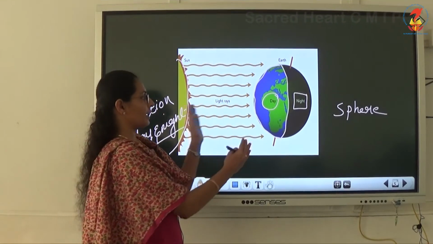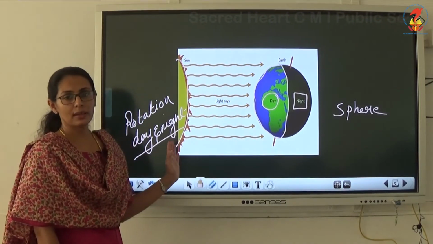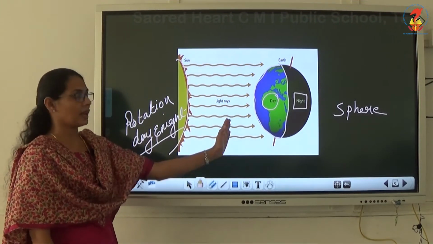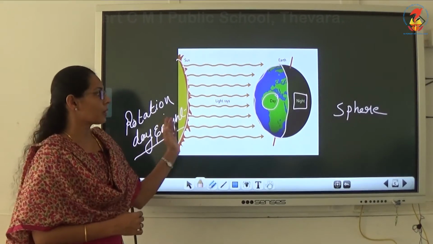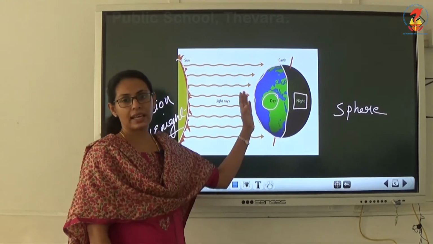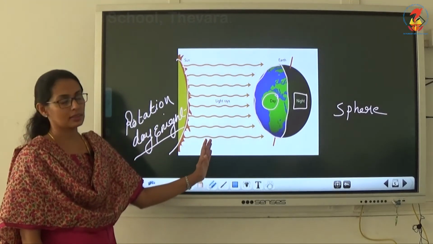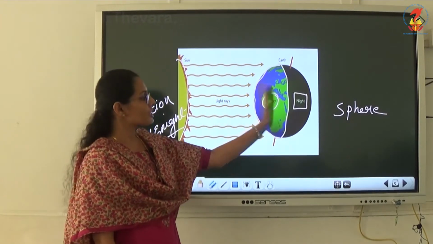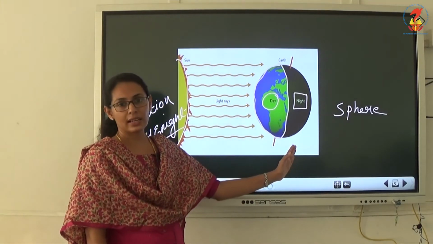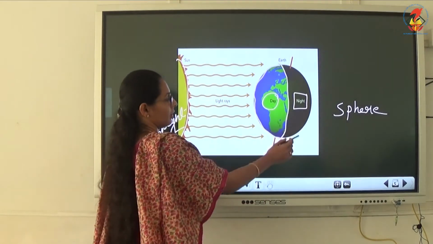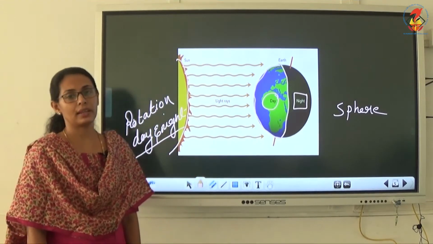Which part is tilted towards the sun, that area receives the direct rays of the sun, so it has the earth day. The area which is away from the direct sunlight experiences the night.